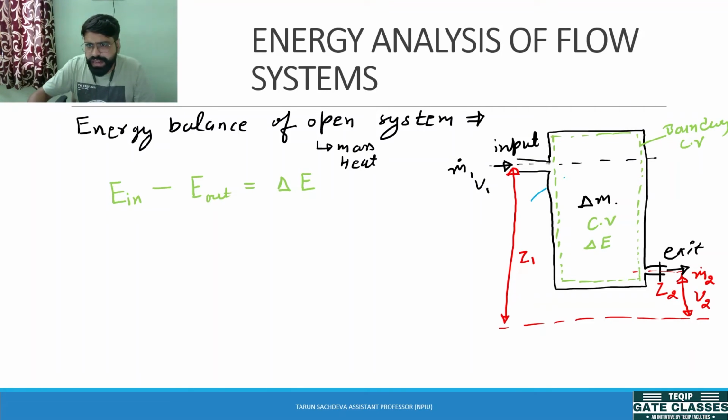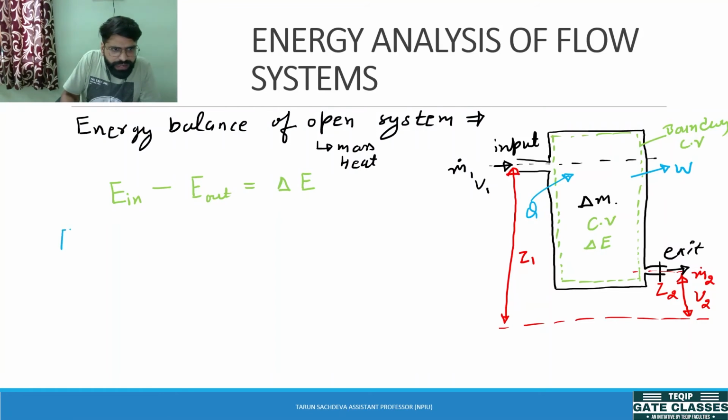also exchanging heat from the surrounding, that is Q, and also work which is going out of the system and heat coming into the system. We are taking an example that Q is coming into the system and W is going out of the system as the flow of fluid takes place through this control volume. Now we are analyzing this on the basis of the first law of thermodynamics, and energy balance says that energy input to the system minus energy output of the system will be equal to the energy change of the system.